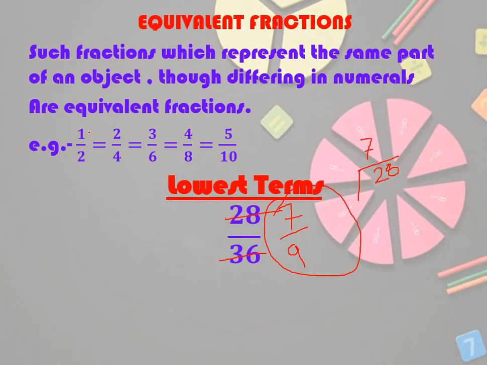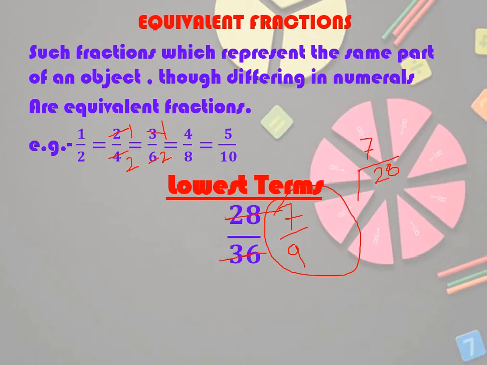Okay. Now for seeing whether this number and this number are equivalent or not, whether they are same or not, you have to check whether they can be turned into the lowest term or not. See this 1 by 2, it is already in the lowest term because 1 is not divided by any number and 2 will also not divide. Now you can divide this. 2 and 4 you can divide by the same number. If you divide 2 by 2, you will get 1, and here 2. Again this 2 is also the same. Again you can divide, you can divide by the same number.